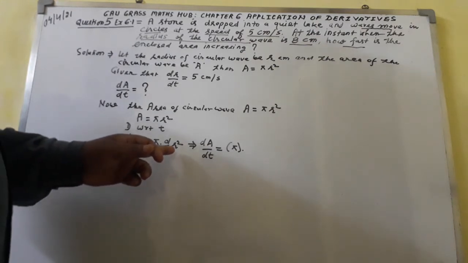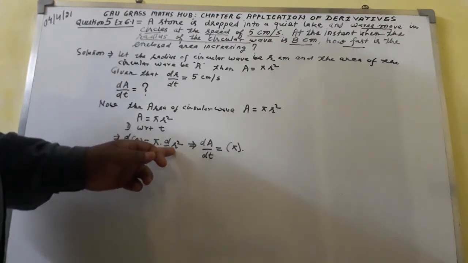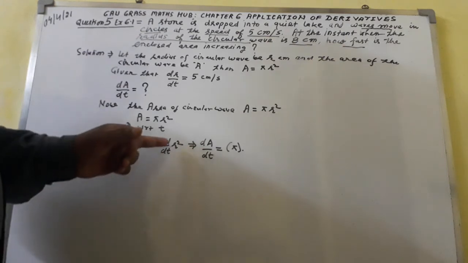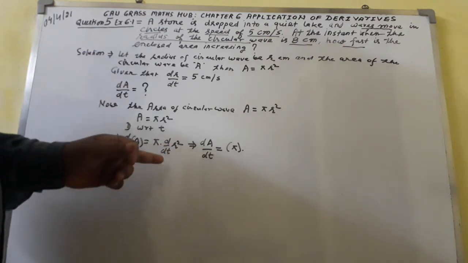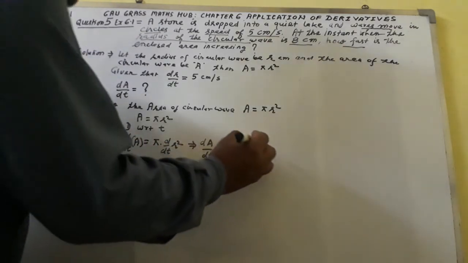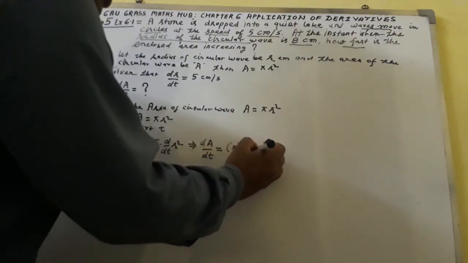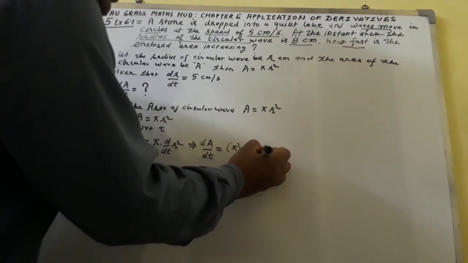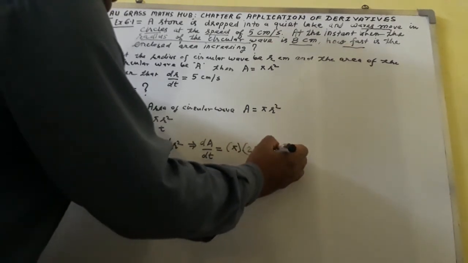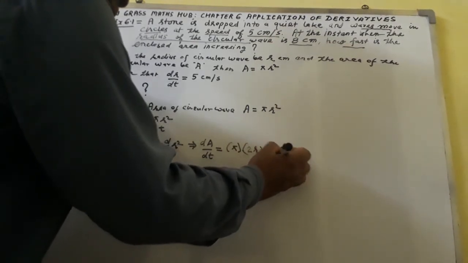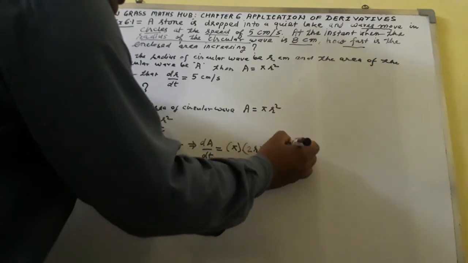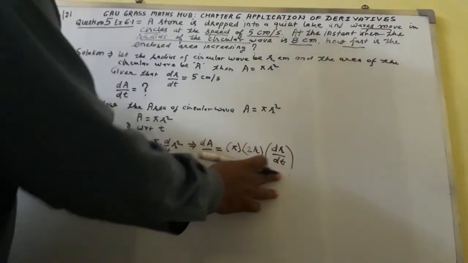For the time being, d over dt of t square comes out to be 2t, so I write 2r, and dr over dt will be multiplied.